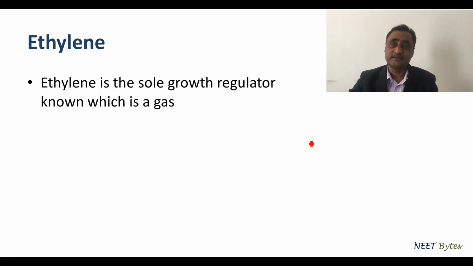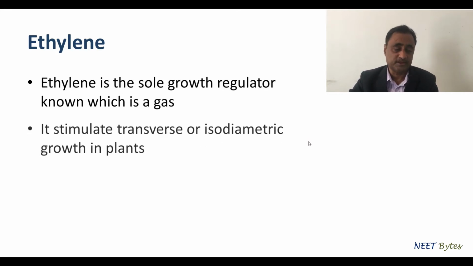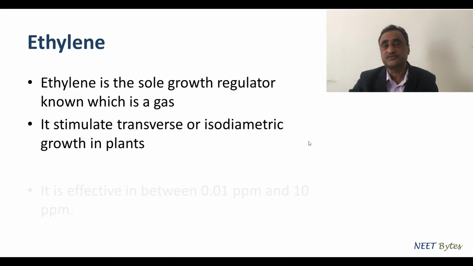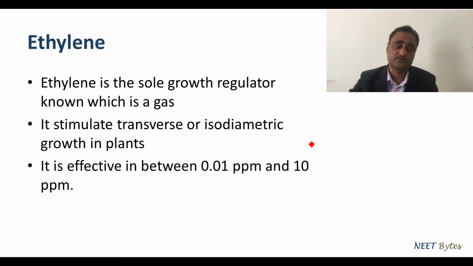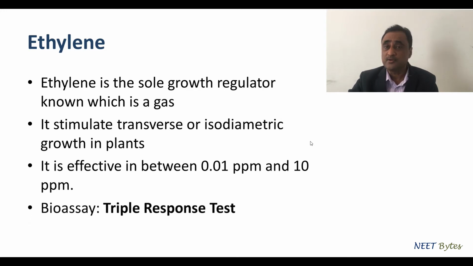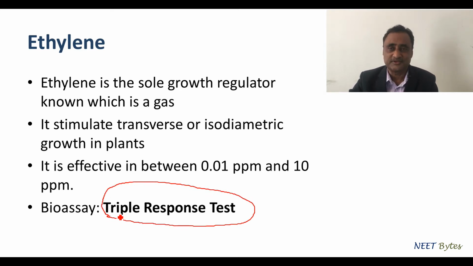We know very well ethylene is a gaseous hormone, and it stimulates the transverse or isodiametric growth. It is very effective between 0.01 to 10 ppm. The bioassay for ethylene is what we call the triple response test. That is the name of the bioassay, through which ethylene is actually tested.